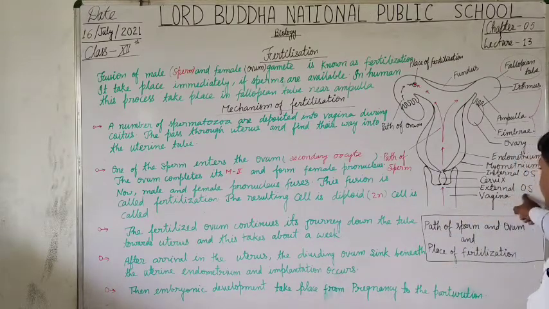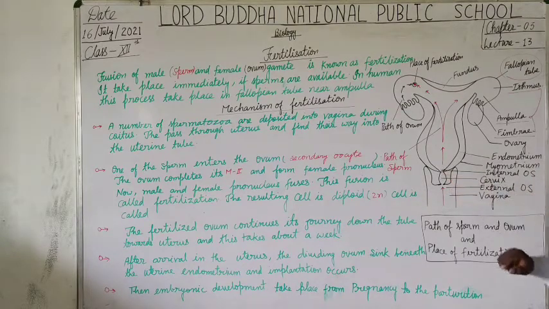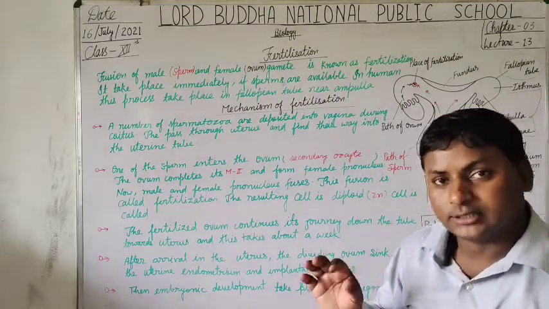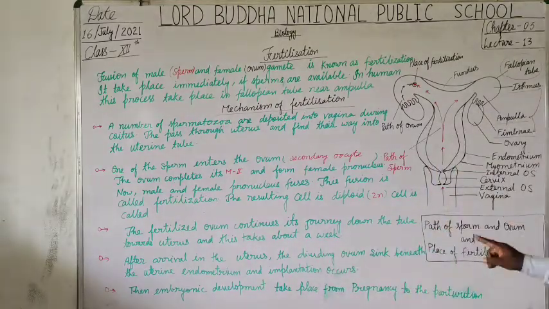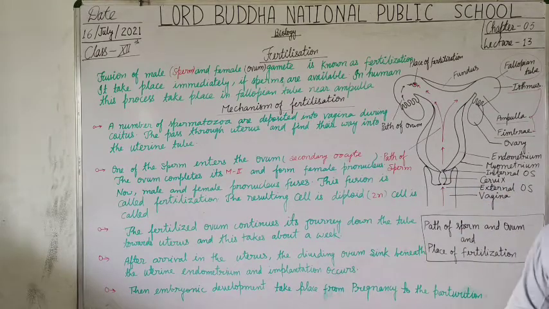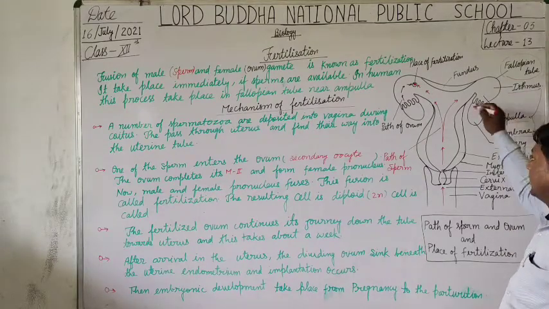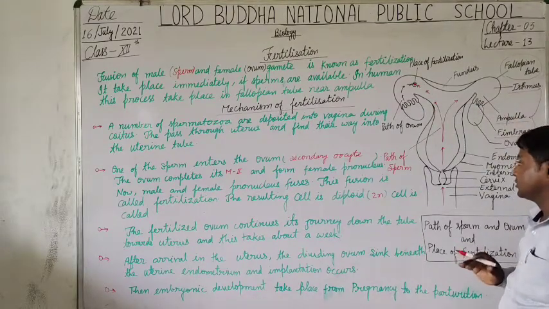So this is the external layers, and this is the secondary. It means the opening of the cervix inside the uterus, that is the internal os. Is that clear? Now students, this is the opening as I first told you.